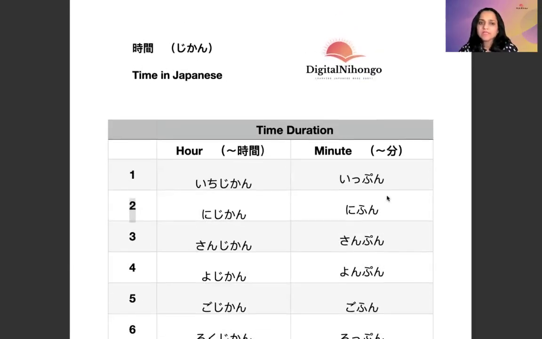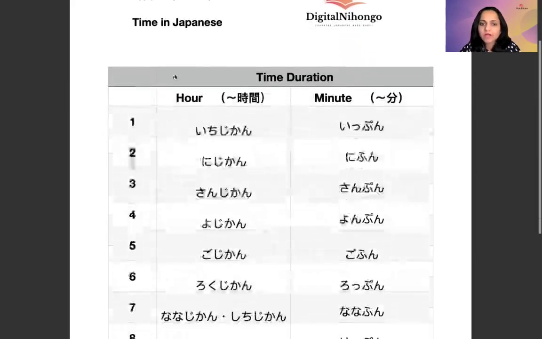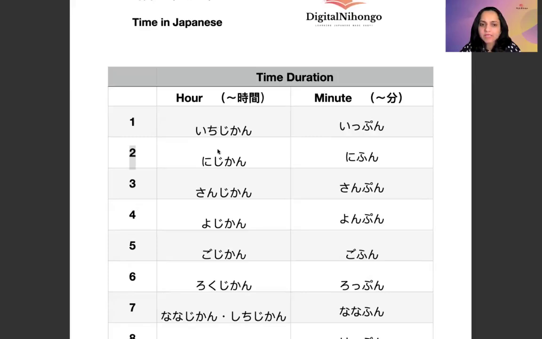Okay, so time in Japanese, the word time is jikan. Now for hour, we say jikan. Jikan means time. At the same time, jikan also means hour. So if I want to say 1 hour, it's going to be ichijikan. Then minute is pun or fun.